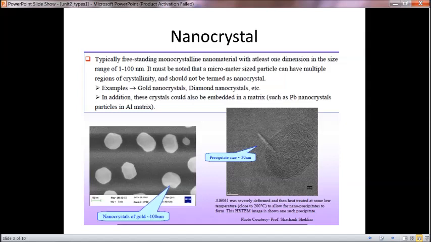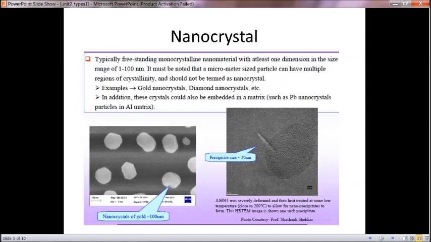In addition, these crystals could also be embedded in a matrix, that is a lattice structure, such as lead nanocrystal particles in an aluminum matrix. These are examples of nanocrystals of gold, which are less than 100 nanometers. Gold has different optical properties with different size and different energy levels.